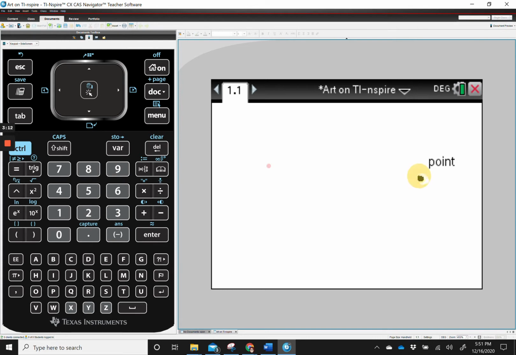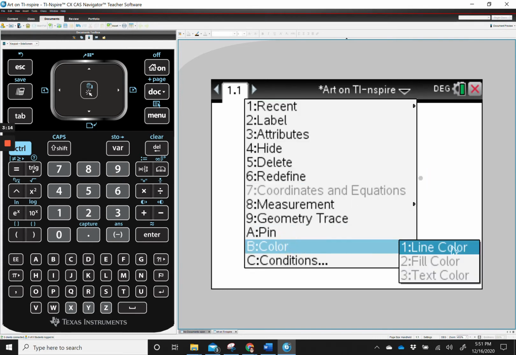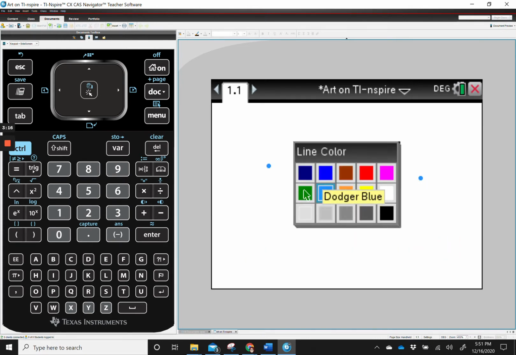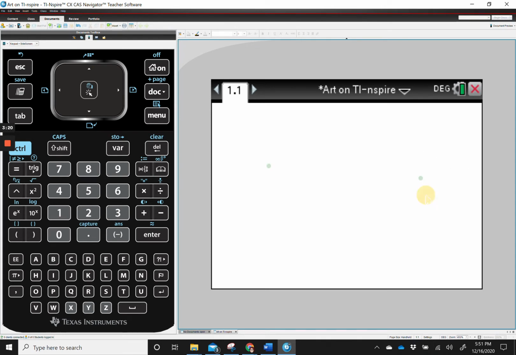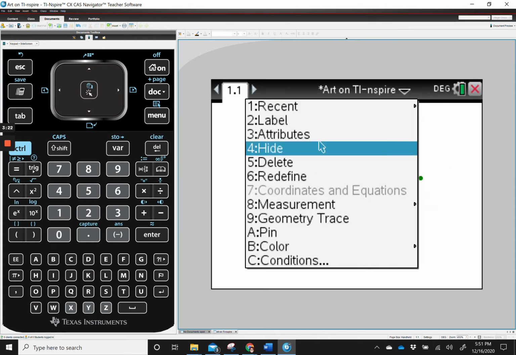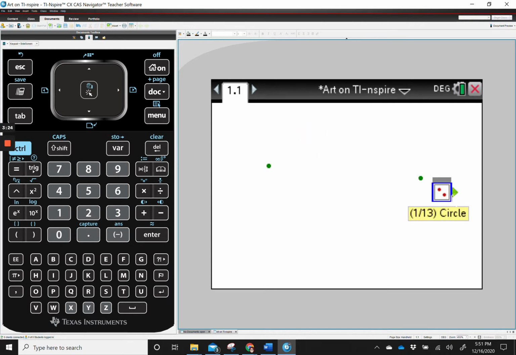And if I go over here and right click on this one, I can change this color to green. I can go back to the attributes and change it to a real big open green one. Now, if you really want a circle bigger than that, then there's actually a draw circle menu, but I'll come to that in a minute.